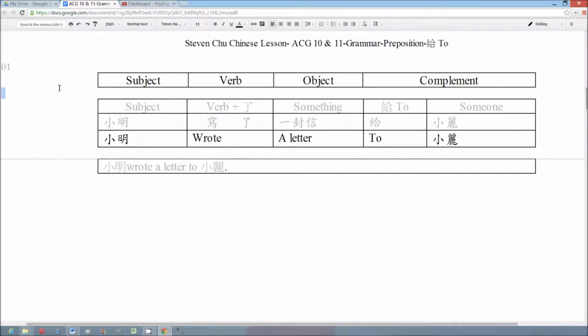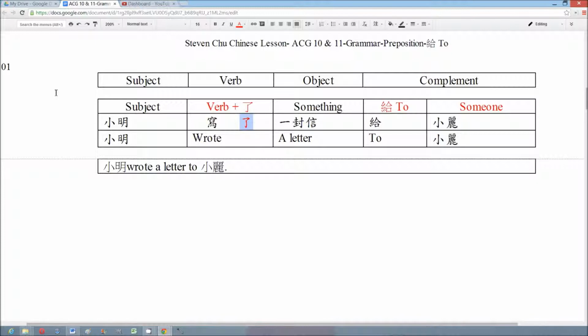We have two examples. Number 1. 小明写了一封信给小丽. 小明 wrote a letter to 小丽, and the format is subject, verb, object, preposition 给, another object. We use the preposition 给 to show the object of an action, and we use the word 了 to show that the action is complete.